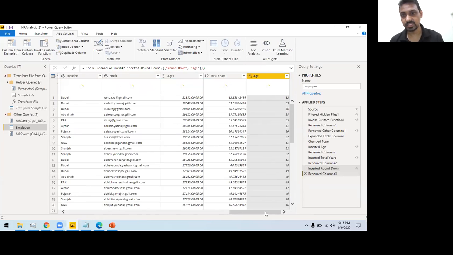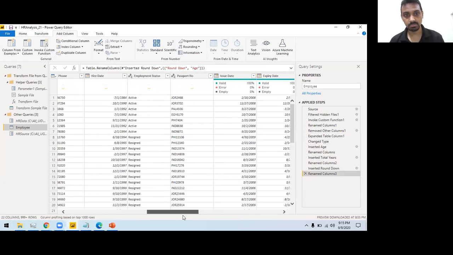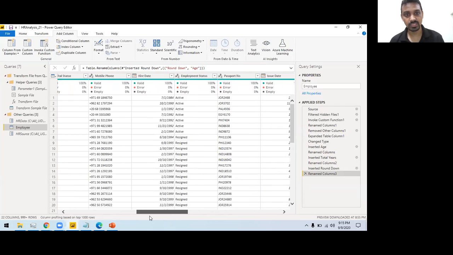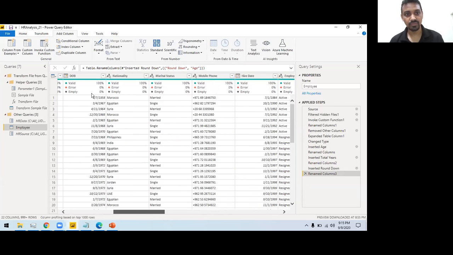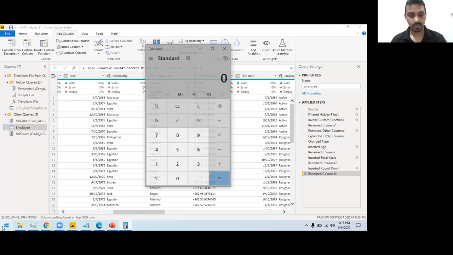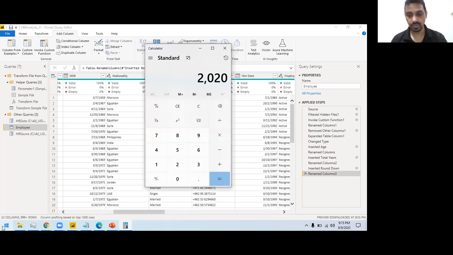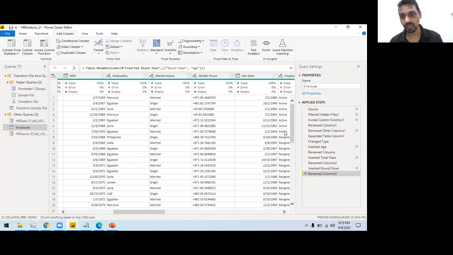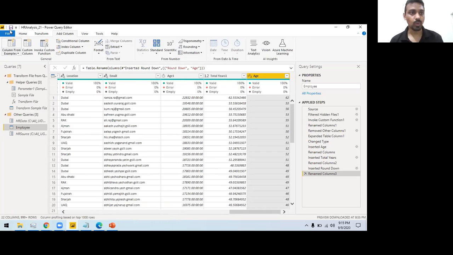Roughly, let's say the date of birth of this particular employee is 1958. Okay. So roughly calculate this from the calculator here. Something like we are in 2020 and then 1958. So we have 62 as the age. So this is the rough age calculation, just to verify that this is calculated. Once you calculate this, let's save this for now.